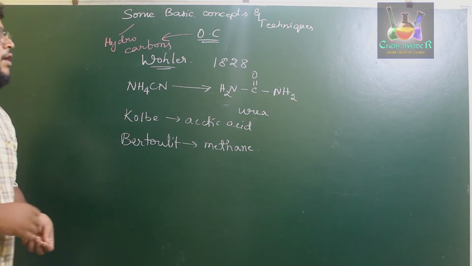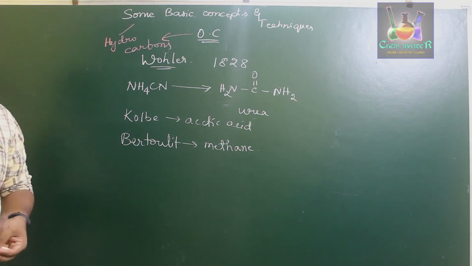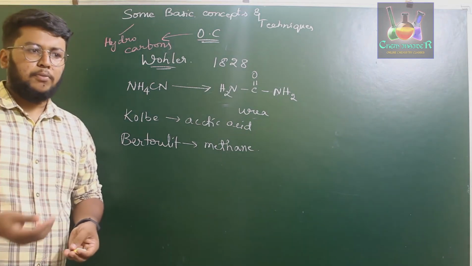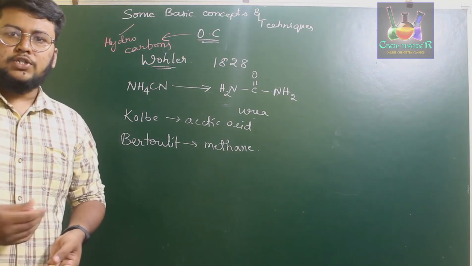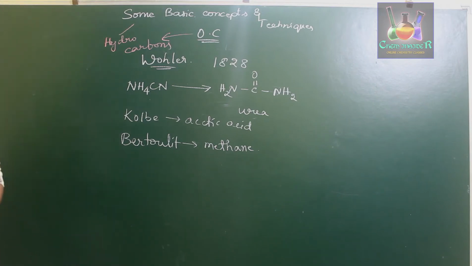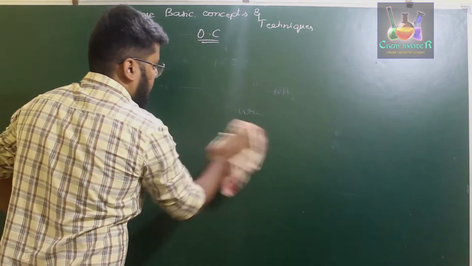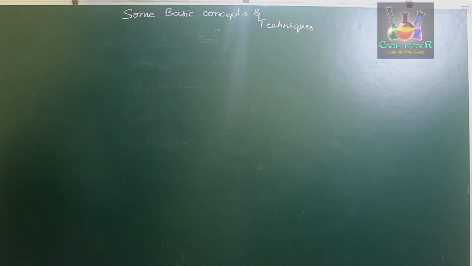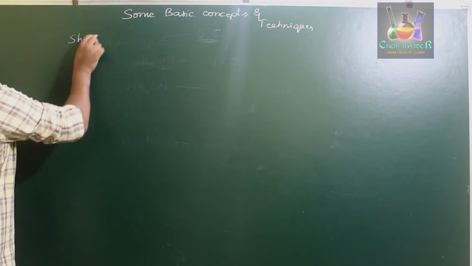So now when you have to discuss the basic concepts of organic chemistry, clearly we have to discuss the formation of hydrocarbon, some particular properties of hydrocarbon, how they are forming, how is their shape, structure, etc. Okay, so now we'll start with the chapter Some Basic Concepts and Techniques in Organic Chemistry. First we'll be discussing how carbon is going to have certain particular shapes. So, shapes of hydrocarbons.